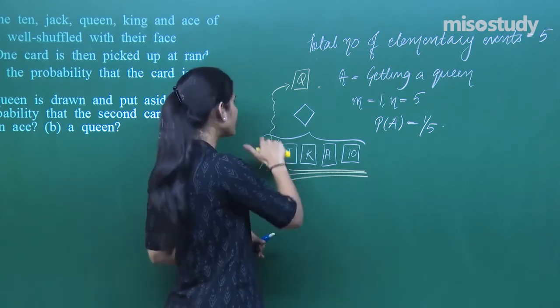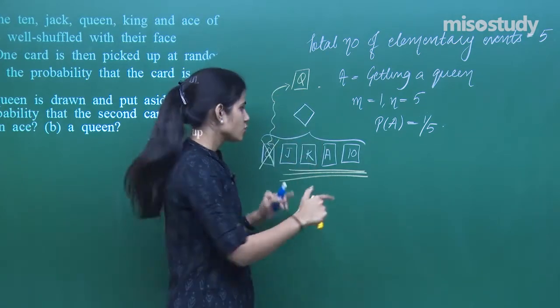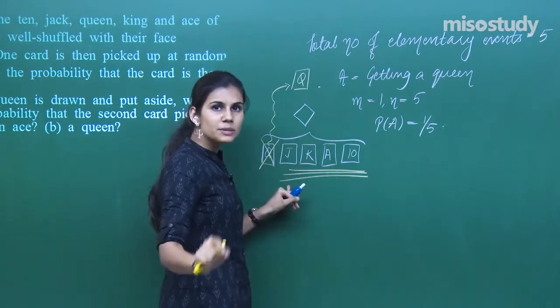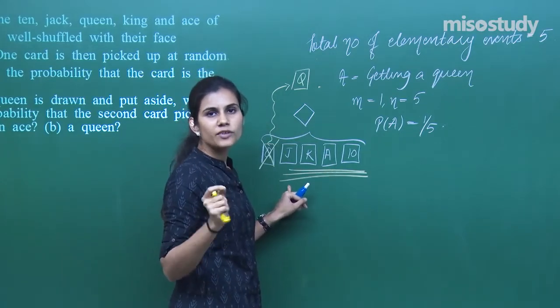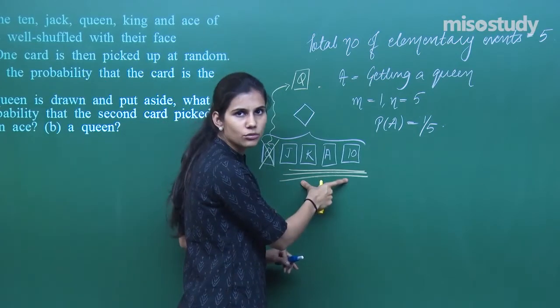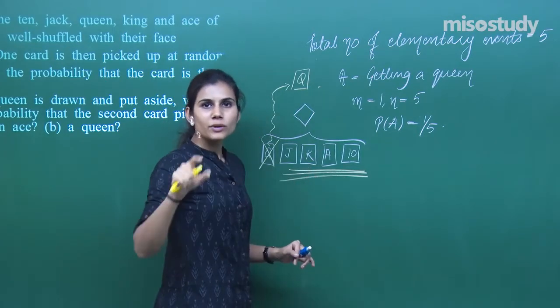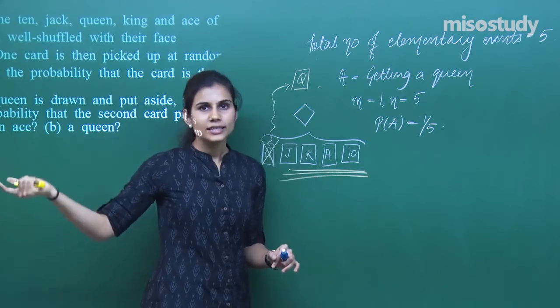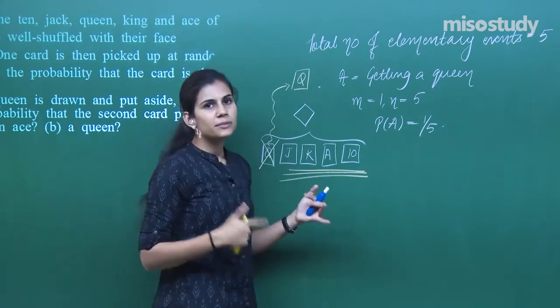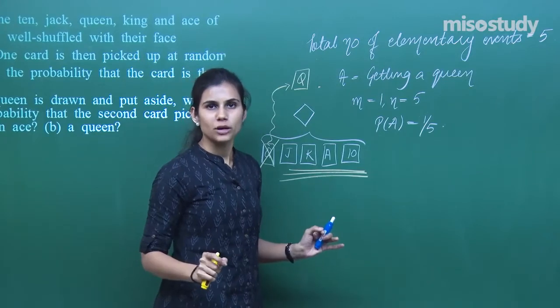I have already taken out the queen and kept it aside. So now I am not left with any queen. Therefore, the possibility of a queen coming as my outcome when I pick the card is lost. Now I am only left with 4 possible outcomes. Once I have withdrawn the queen card and kept it aside, it can either be jack of diamonds, ace of diamonds, king of diamonds or tens of diamonds. So I have only 4 possible outcomes left.